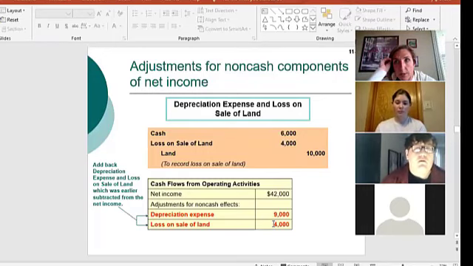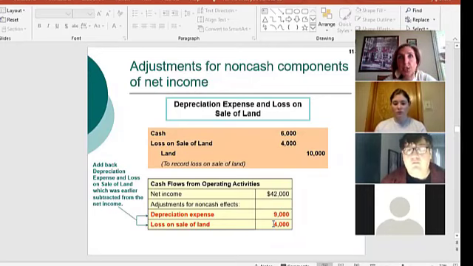$6,000. Good, 6,000. So the loss is not a true amount of cash that I've received. That's the same thing with a gain. A gain is not the true amount of cash that I've received. What we're trying to reflect on the statement of cash flows is how much cash came into our business and how much cash went out of our business, right?